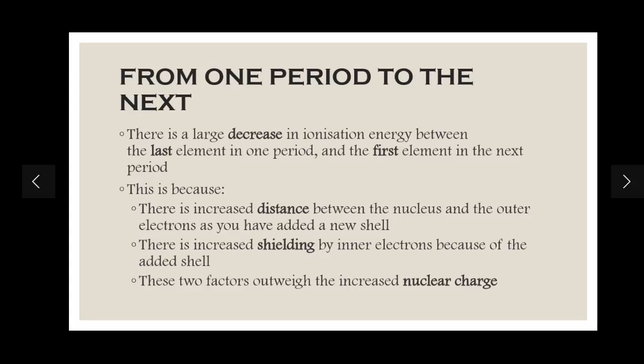There's also increased shielding, because as we add more shells of electrons, there will be more repulsion between the inner electrons and the outer electrons, and thus more shielding. These two factors will outweigh the increased nuclear charge. Nuclear charge is increasing, but these two factors just have a greater impact on the ionization energy. That's why there's a large decrease in IE between the last element in one period and the first element in the successive period. Moving on.